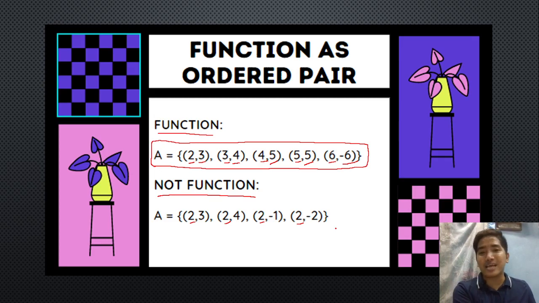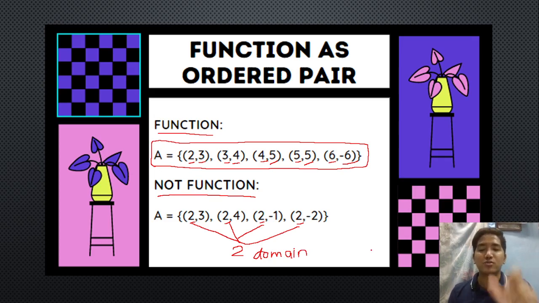Okay, so doon pa lang, hindi niya na agad na-satisfy yung definition ng ating function. So, we have 4 domains which is 2. Okay, yung domain natin dito in every ordered pairs is 2. Okay? So, ito yung domain natin. So, kapag pare-parehas yung ating domain, so we can say that this set of ordered pairs is not a function. Okay? So, basta nauulit yung domain, hindi na agad siya function.